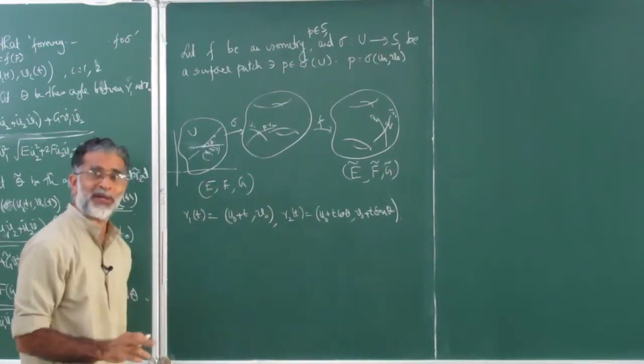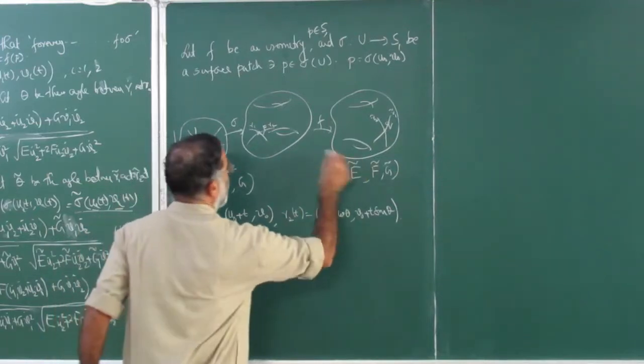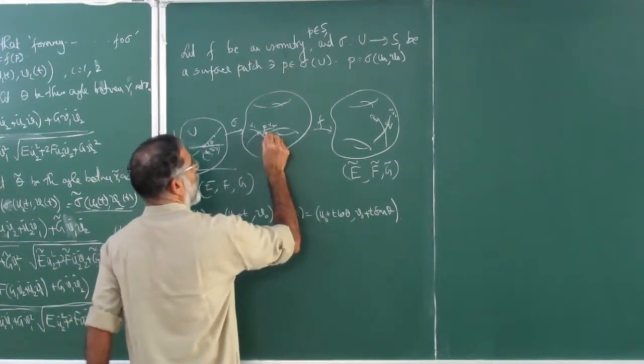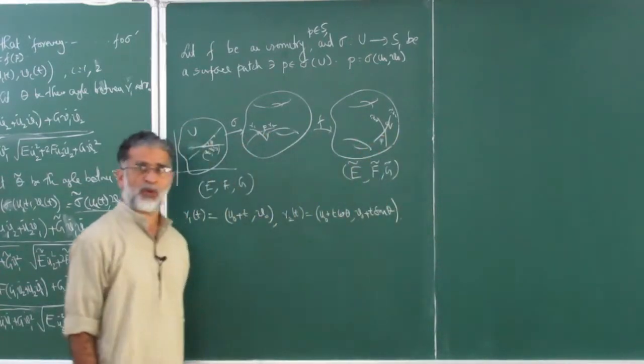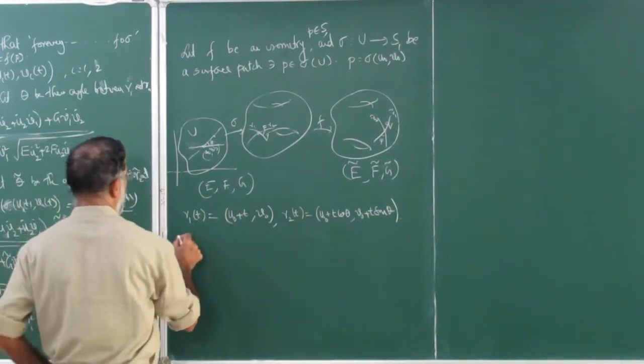Sigma is not an isometry, so the angle here we don't know what it is. We only know that if this is phi, then this is also going to be phi because F is an isometry. So let phi be the angle.